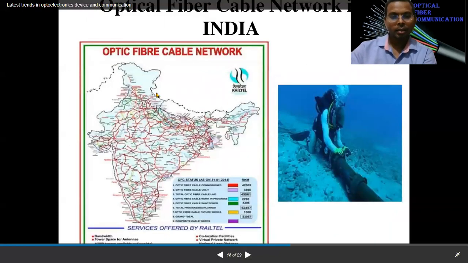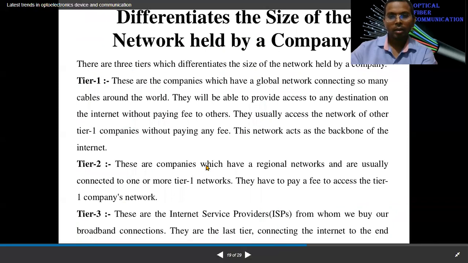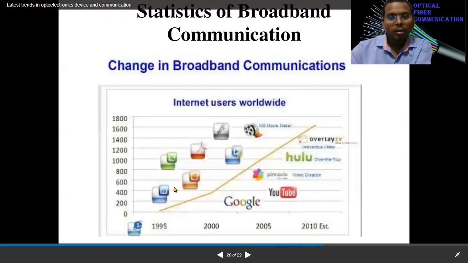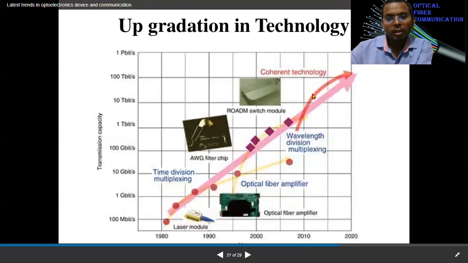In India, there is a huge network of optical fiber, and different names are also there. There are different sizes of network by company, tier 1, tier 2, tier 3, different tiers of development. This is how internet users worldwide are increasing its capacity throughout the year. As the years increase, its capacity also increases. Upgraded communication.